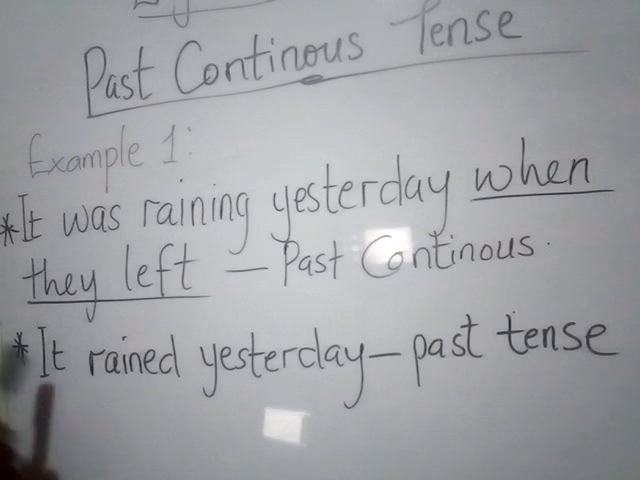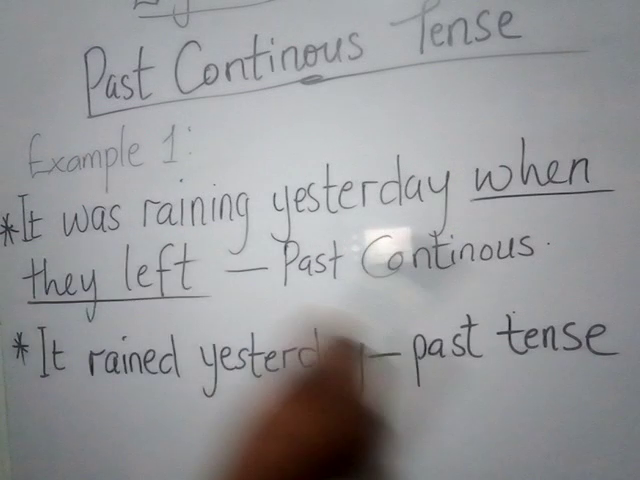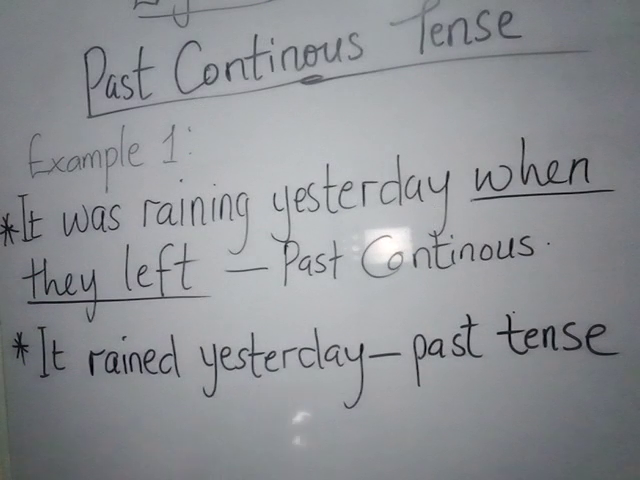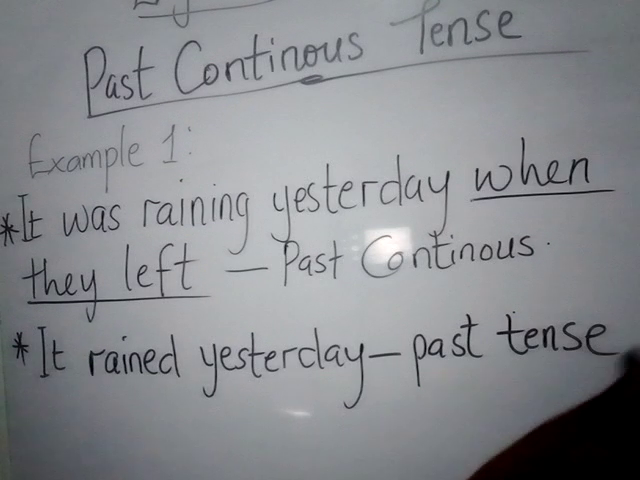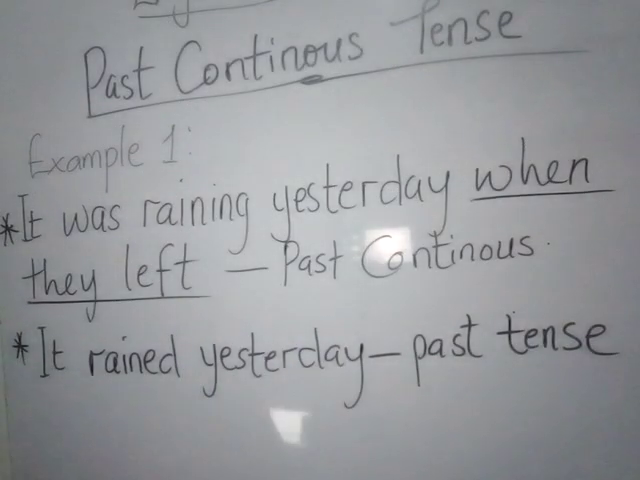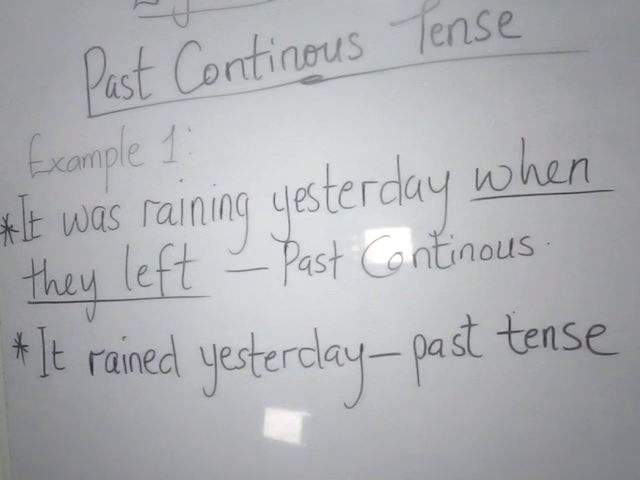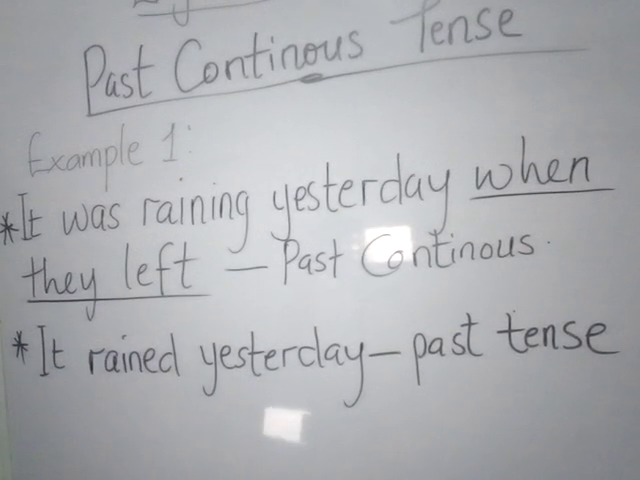So you cannot say it rained yesterday when they left. No, it rained yesterday just conveys a thought of its own, that yesterday there was rain. But this one is referring to a particular action that was going on at a particular time, and especially in reference to something, to show us that it was when this was happening that this happened. So please just take note of the difference. This second part is simple past tense, not our focus, but I'm bringing it out to help you see the difference between simple past tense and past continuous tense.